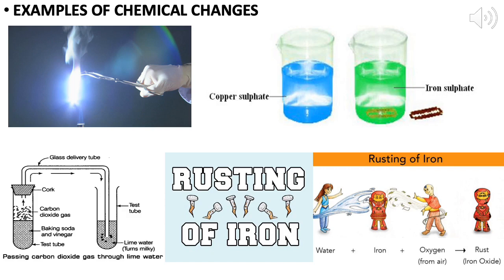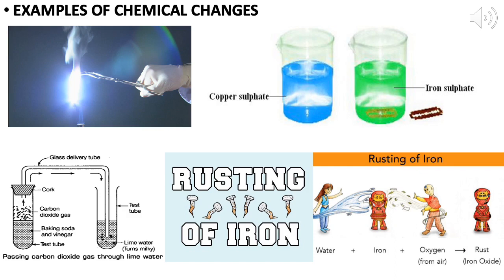In this reaction, you will see that when we burn the magnesium ribbon, heat and light are produced, gas is also produced, and a new substance, that is magnesium oxide, is formed. So this type of change is a chemical change.